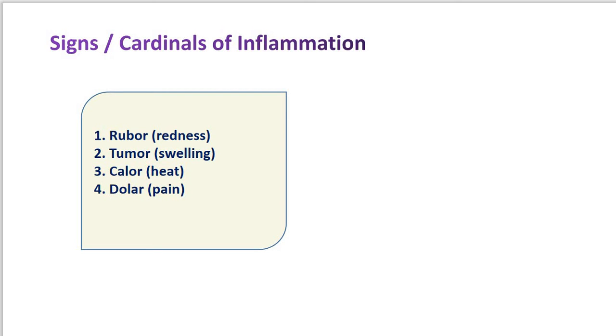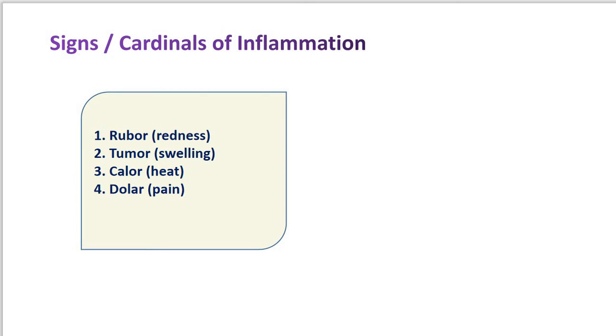The fifth sign is the loss of function, that is functio laesa, the fifth sign of inflammation, or what we say is the loss of function.